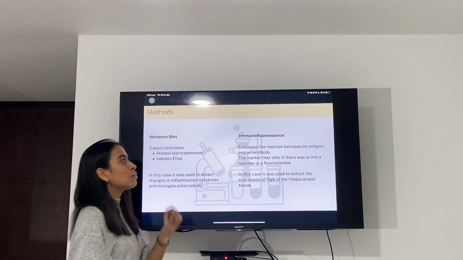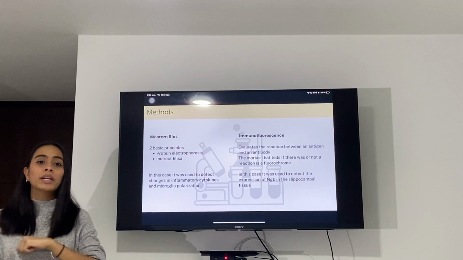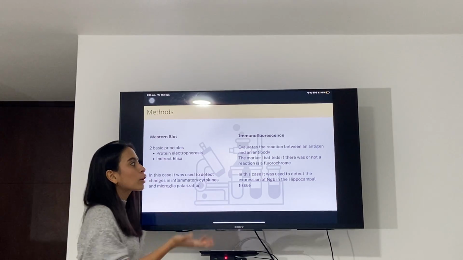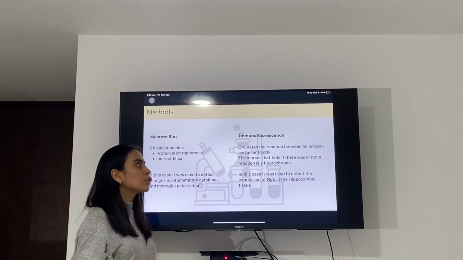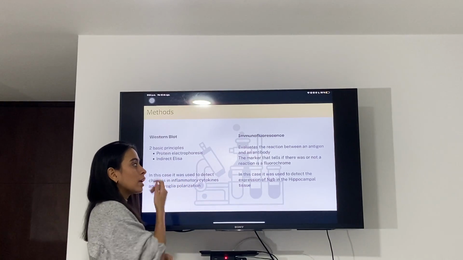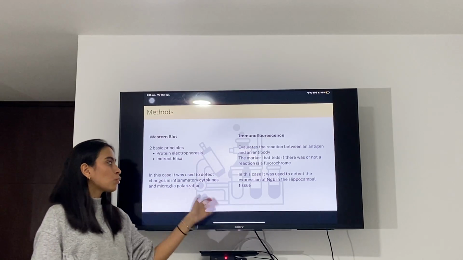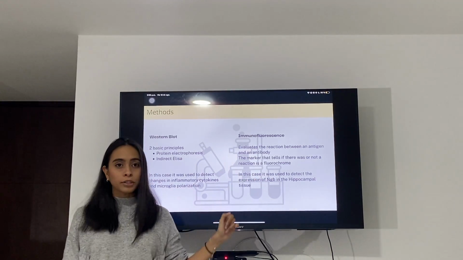And then they did the immunofluorescence. This test evaluates the reaction between an antigen and an antibody, and the marker that tells if there was or not a reaction is called a fluorochrome. In this case, they used DAPI. The immunofluorescence was used in this study to detect the expression of NGB in the hippocampal tissue.